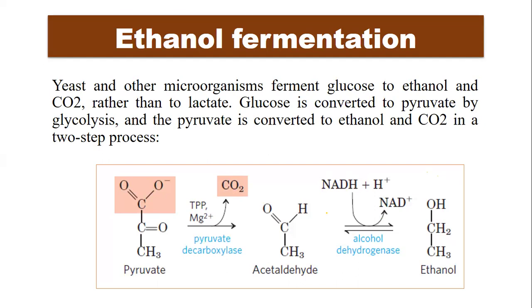And the enzyme alcohol dehydrogenase will be used to reduce this carbonyl carbon. During this oxidation reduction reaction, the reducing equivalents from NADH will be transferred to the carbonyl carbon. By this means, the acetaldehyde will be reduced to ethanol and NADH will be reoxidized.